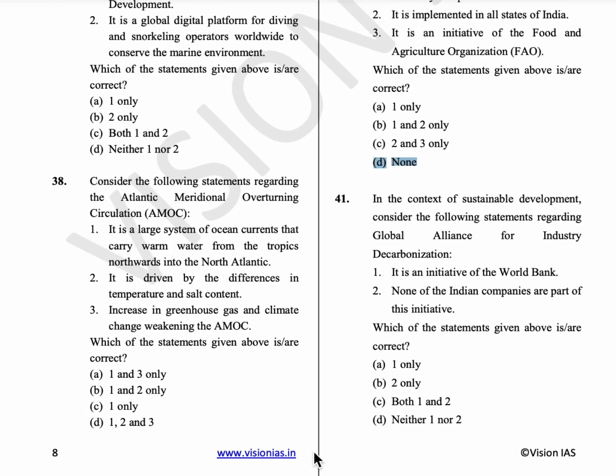41st question, in the context of sustainable development, consider the following statements regarding the Global Alliance for Industry Decarbonization. Here the Global Alliance for Industry Decarbonization is an initiative launched by the International Renewable Energy Agency with partners Siemens Energy and 13 companies including Tata Steel and Jindal Steel Works. So even the Indian companies are part of this initiative. So option D is the answer.